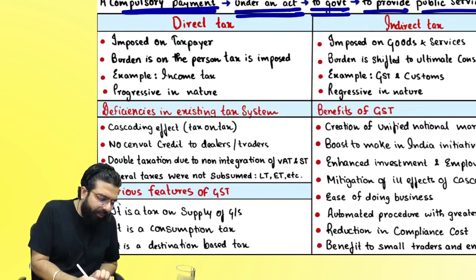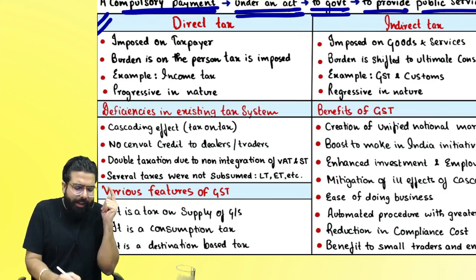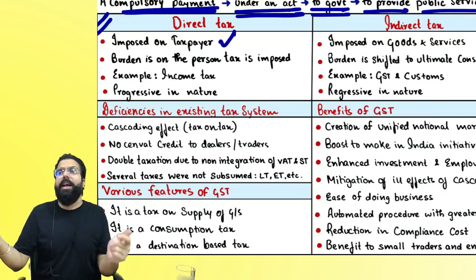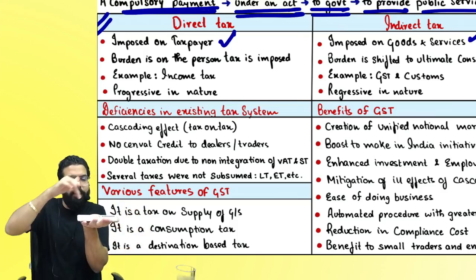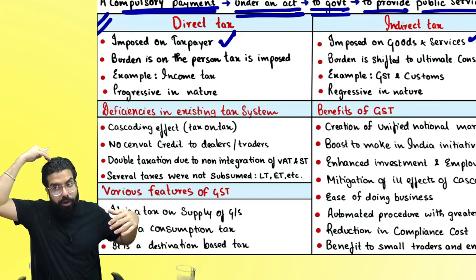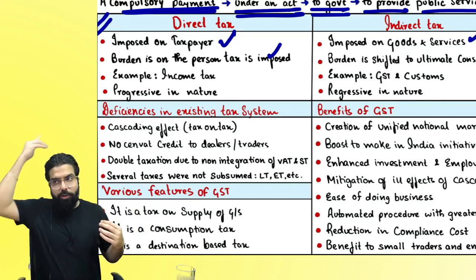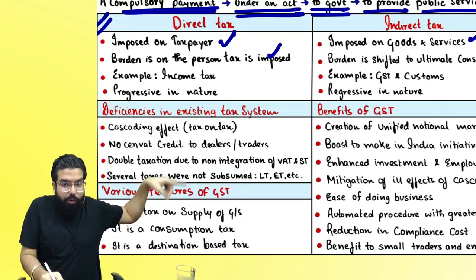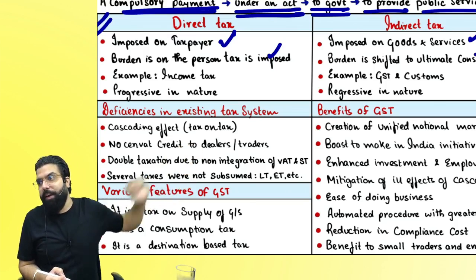Then we learned the difference between direct tax and indirect tax. What is direct tax and indirect tax? Direct tax is on a taxpayer. Indirect tax is on goods and service. If I am supplying these goods and service, indirect tax is on these goods and service. Direct tax imposed on me, the burden is also from my pocket. Indirect tax imposed on me, I will pass on the burden to the ultimate consumer. The person who is going to consume will bear the burden.